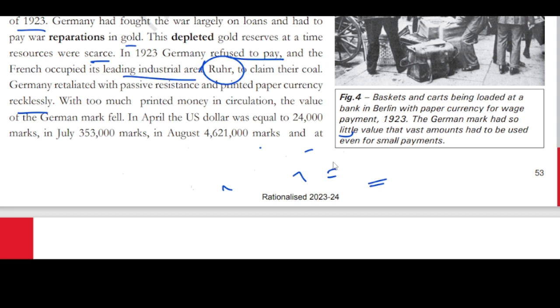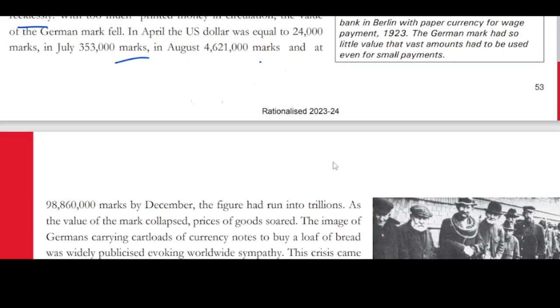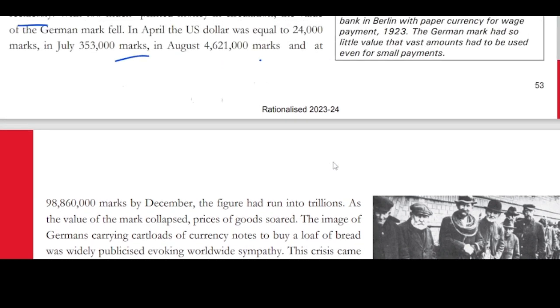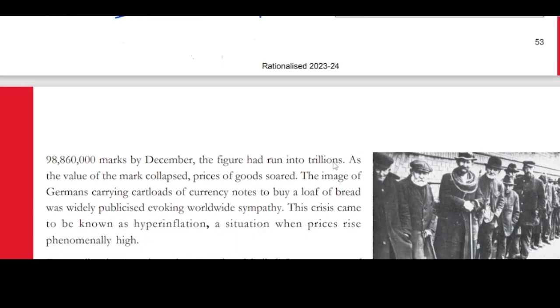So now we have Indian rupees. In the same way, Germany's money is called marks. That has been falling against the US dollar. By the end of December, it was 988640. Such a huge number. $1 had become such a huge number, right? By December, the figure had run into trillions.